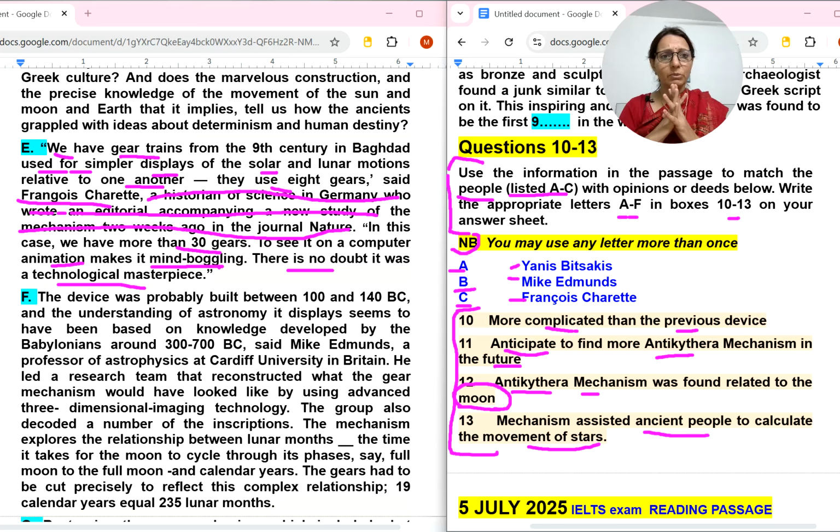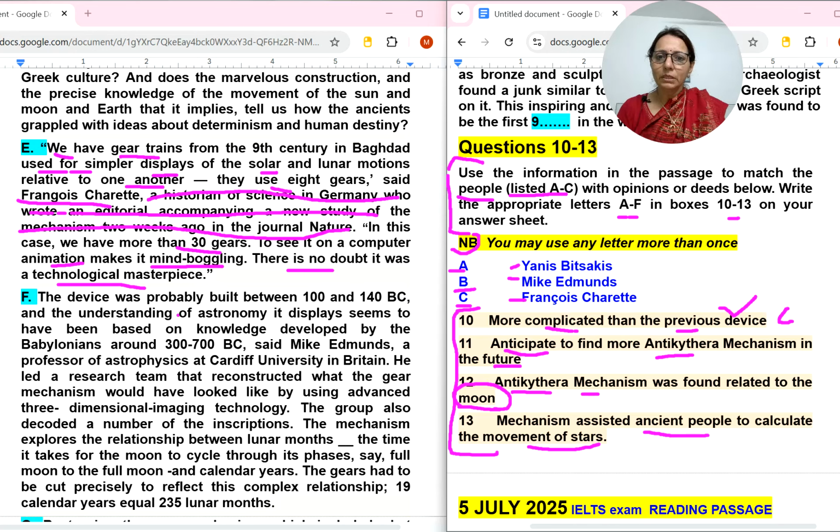No, it is not mesmerizing, something they have just... then mind something हिल गया जिसको बोलते हैं. There is no doubt it was a technical masterpiece. So definitely I will select this one with C person.